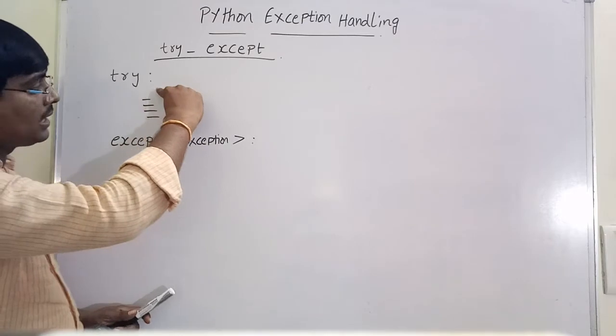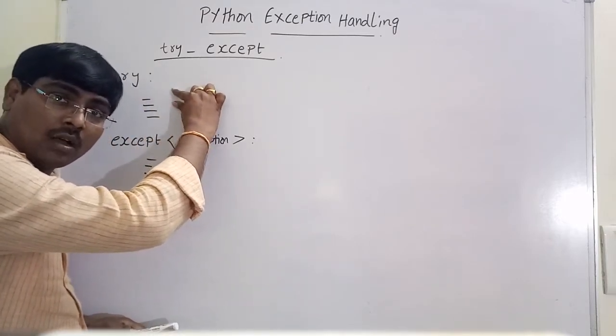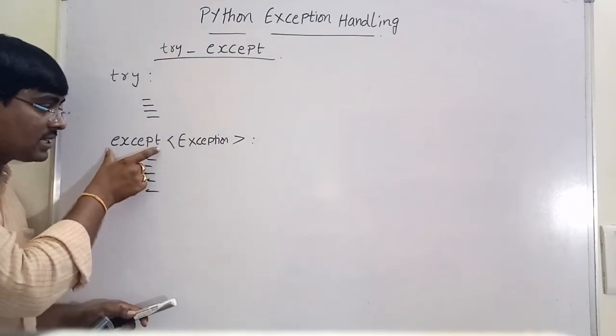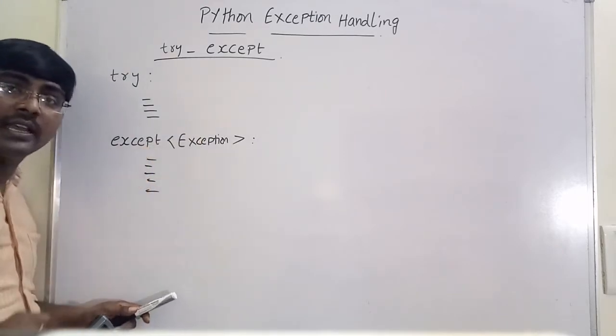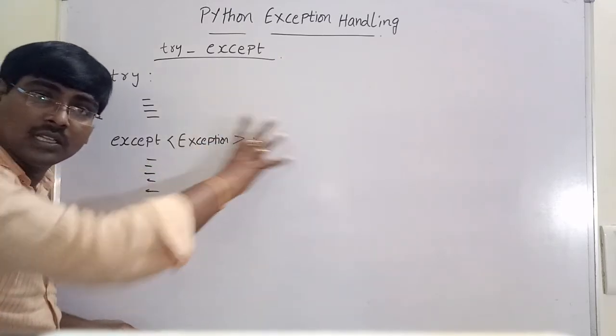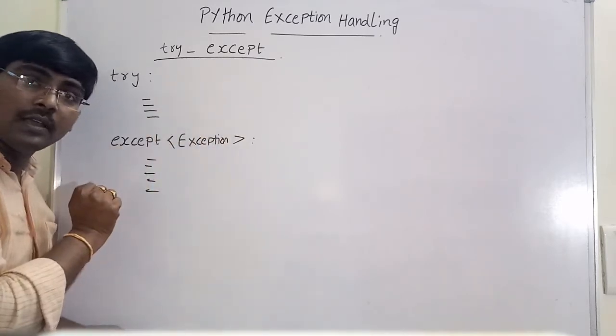So whenever an exception occurs, that exception is thrown by the try block and it is handled in the except block. So this exception is a type of error. We already discussed the types of errors. This exception is a type of error.